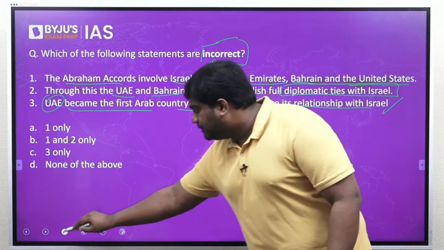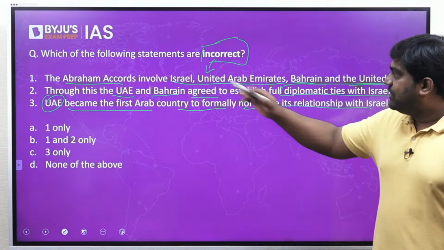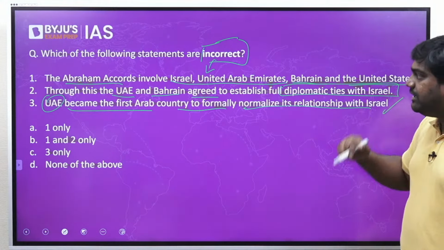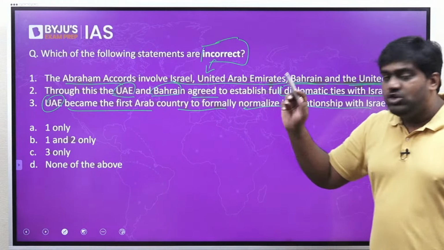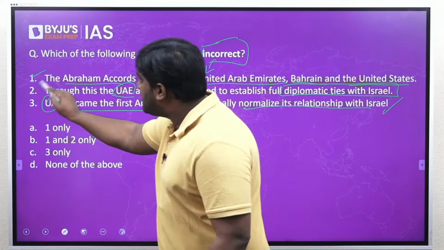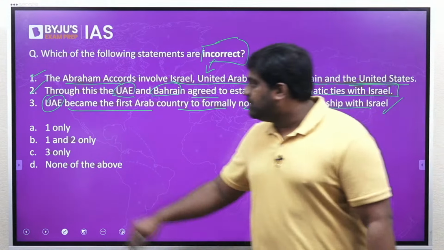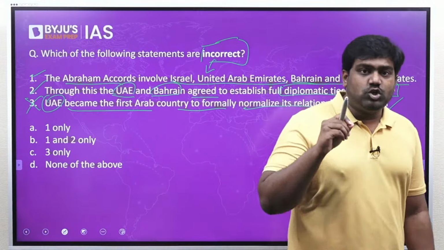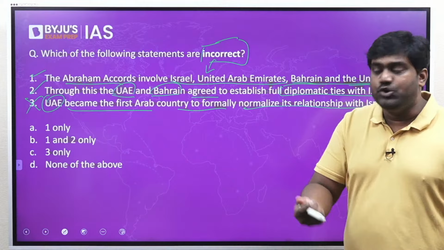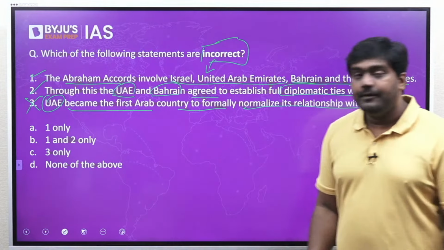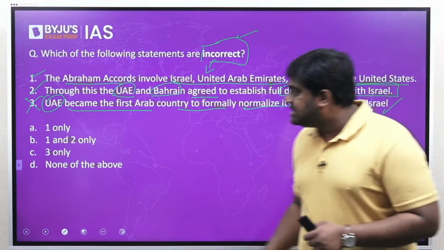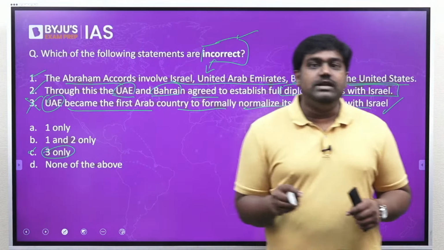So coming back to the question, we can say that the first statement is correct. Abraham Accord involves these four countries, Israel, UAE, US and Bahrain. Through this accord, UAE and Bahrain recognized Israel and established ties with Israel. So both the statements are correct, first and second. But third statement is incorrect. UAE was not the first to establish ties, it was Egypt and then Jordan, and third was UAE. So third statement is incorrect. But the question is asking you to identify the incorrect statement. So what's the answer? Option C, 3 only is the correct answer.